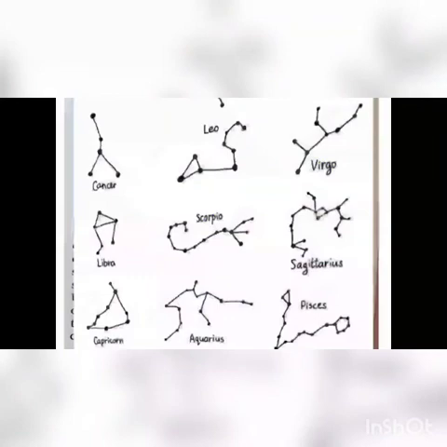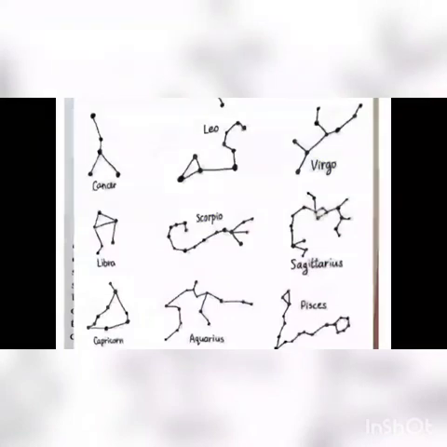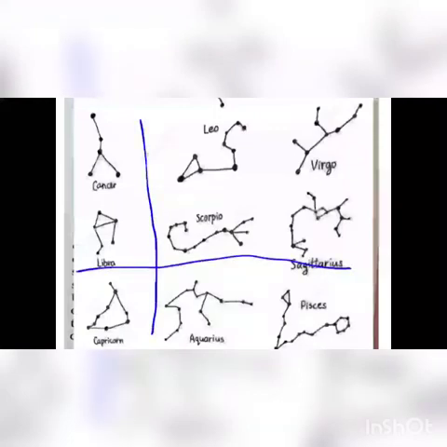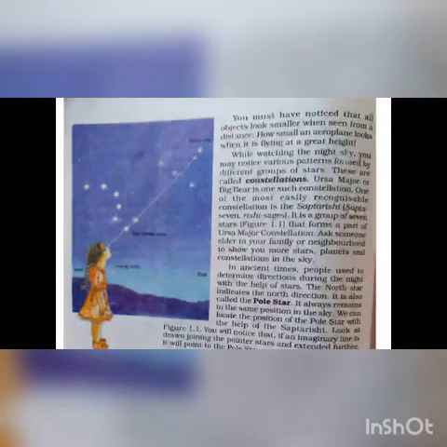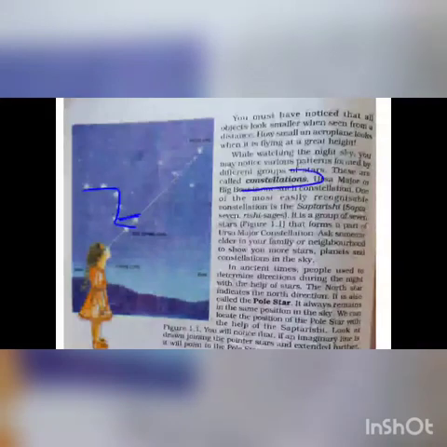All these shapes I have sent to you. You all have to draw these shapes in your geography notebook. These are very famous shapes that everybody can see easily. According to the imagination, we just have to join the stars, and then such shapes will be easily available to us. So in the night sky, when different shapes are visible to us and we are making them according to our imagination, then these different shapes are known as constellations.